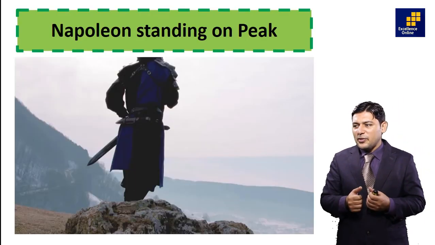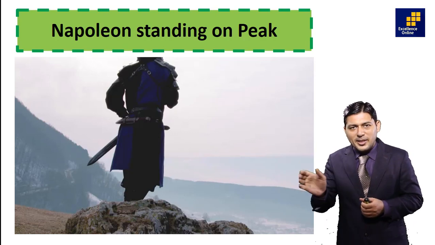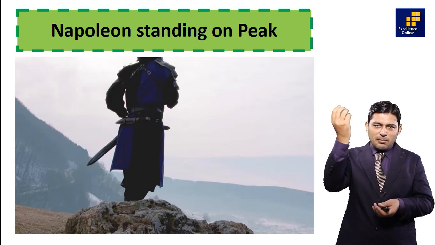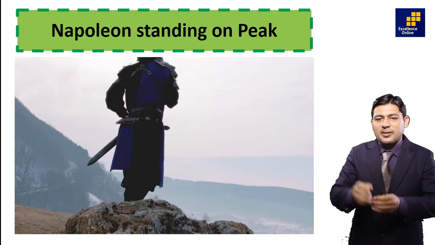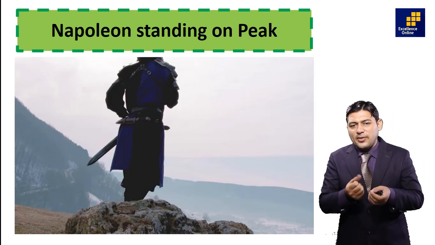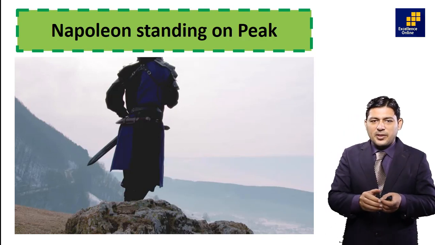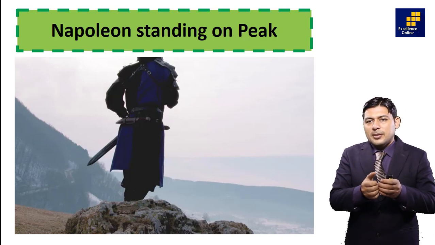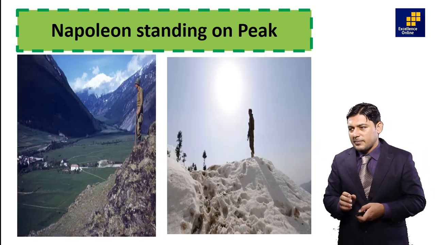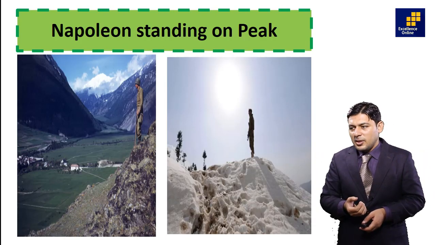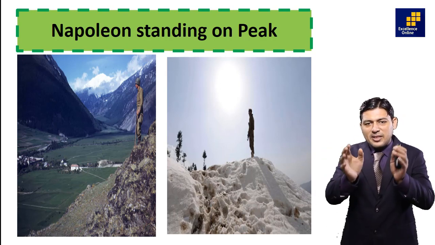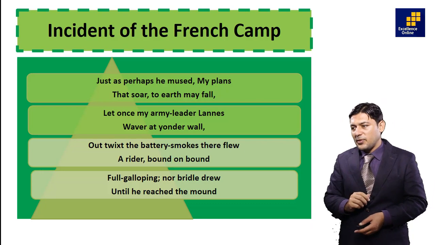Second, Napoleon Bonaparte is standing on the peak. This is not Napoleon, but we have got one picture. It was a situation, he was standing on the mount and he was observing from there. It was the time of technology and science. It was the 18th century or mid 19th century. So those who were army chiefs, they were observing. They observe the situation like this. Another example we have got, most army persons used to stand on a high peak. From there they would observe, they would see these things.